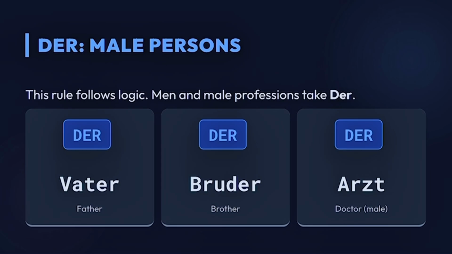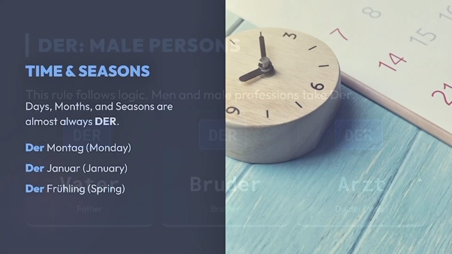Men and male professions always take der. Der Vater, the father, der Bruder, brother, der Arzt, doctor, that is a male. Because if you want to say the doctor female, we have to add in at the end, so it will be Ärztin. But as there is only Arzt, it refers to males.